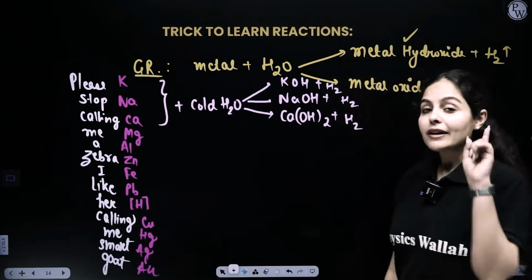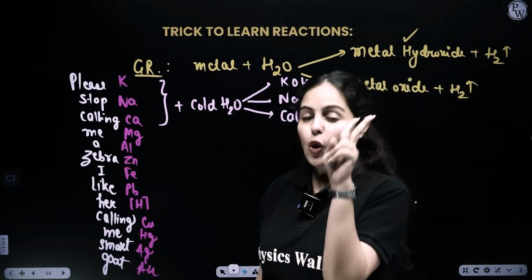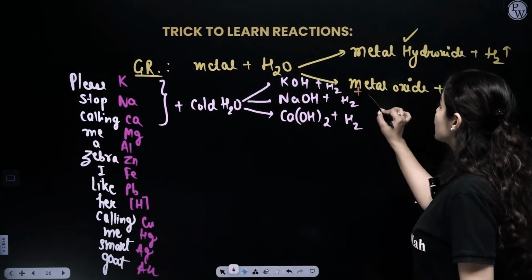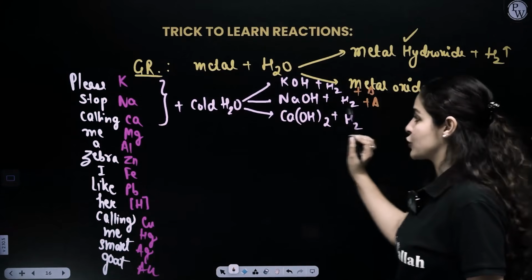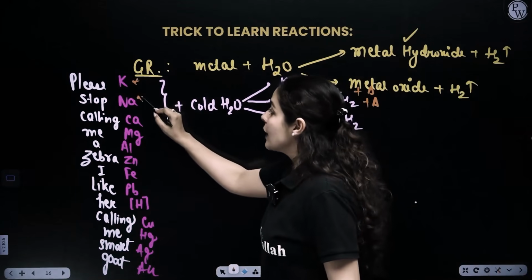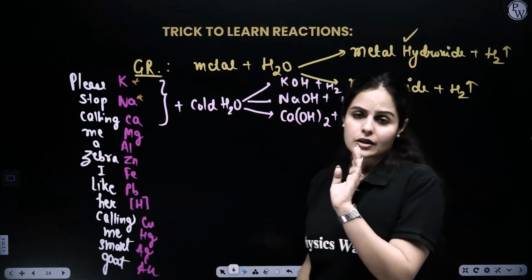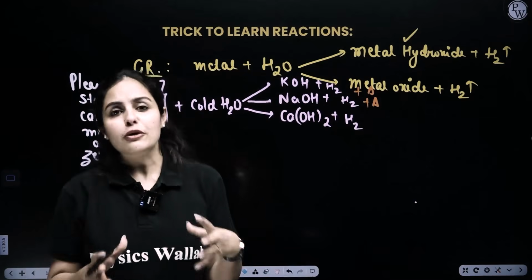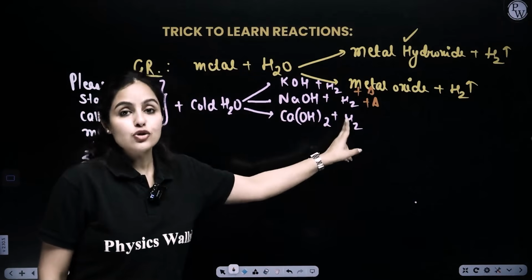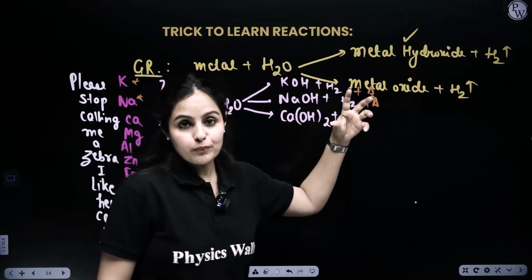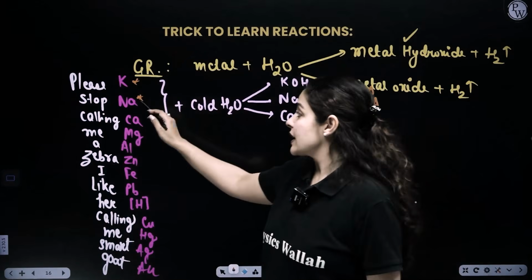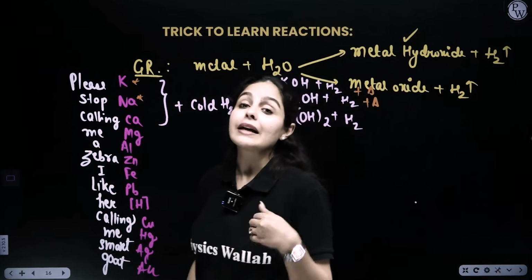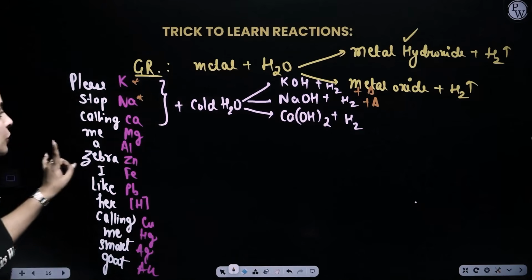But only in the top two cases, the reaction would be exothermic. Only the first two reactions are exothermic, guys. Why? Because these metals are so reactive that they react to give a large amount of heat, which burns hydrogen gas and produces a flame. Now, what kind of flame is produced in the case of sodium? Golden yellow flame. In the case of potassium, it would be a lilac flame. I'll show you in the pictures also in a while.